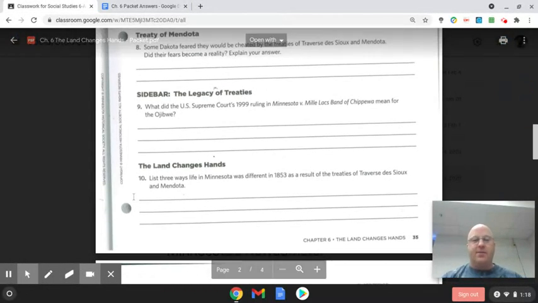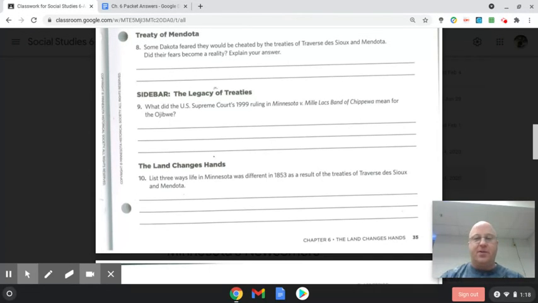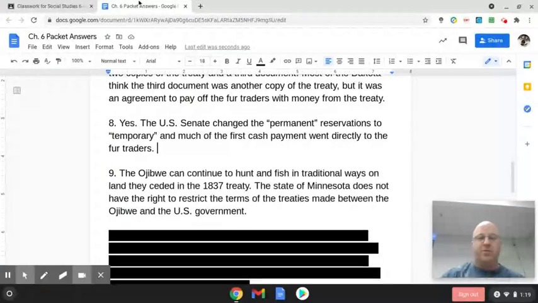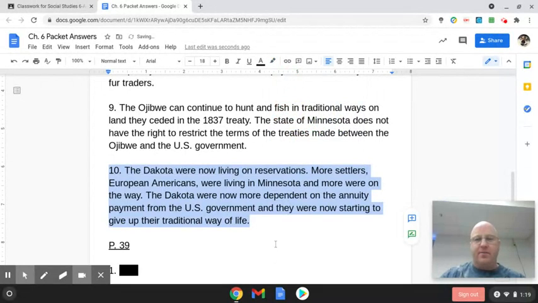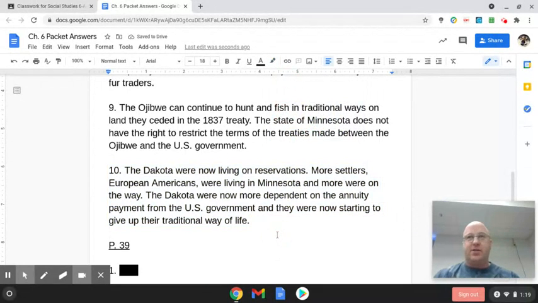So this one said, number 10, list 3 ways life in Minnesota was different in 1853 as a result of the treaties of Traverse des Sioux and Mendota. So these are the 3 big ones that I want to make sure you know. The Dakota were now living on reservations. They had given up large pieces of their land. More settlers, those European Americans, were living in Minnesota, and more were on the way because there was now land for them to live on.